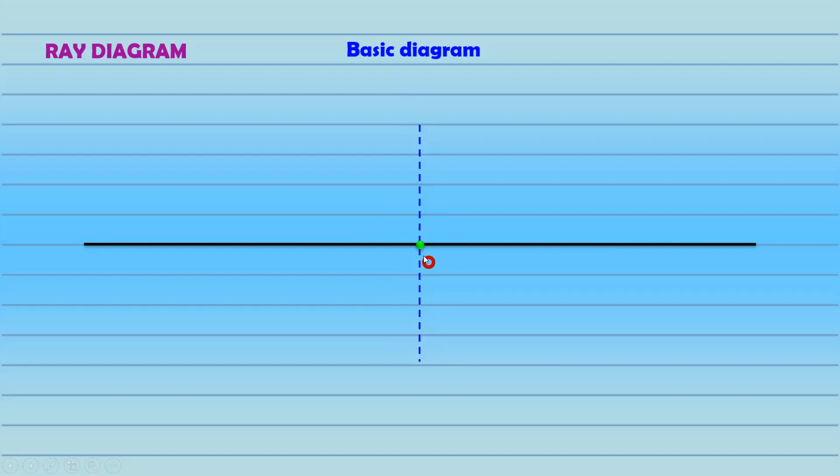We draw dotted lines up and down, and simply we join this to this point with the help of a protractor. Keep the protractor exactly and join this to this. Similarly, join this to this, so we get two surfaces of the lens, and we can say we have a convex lens over here, right? Because its curvature is outwards.